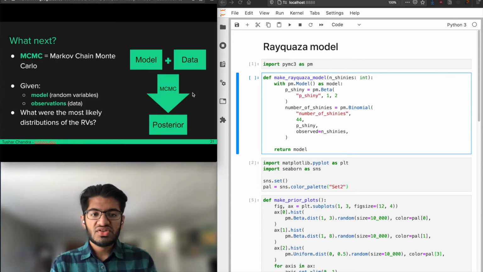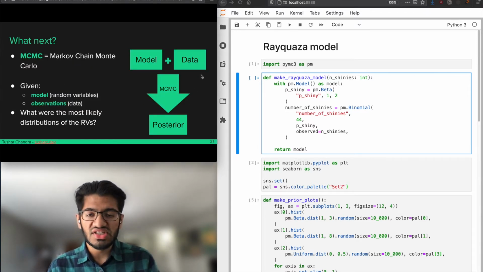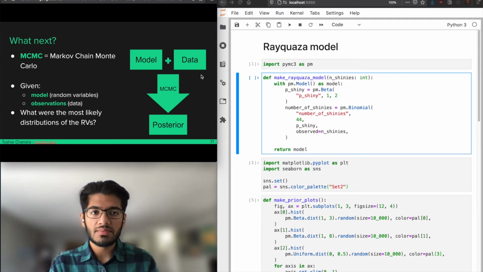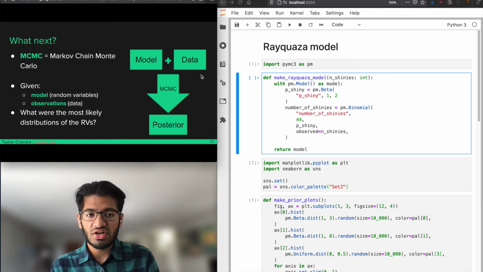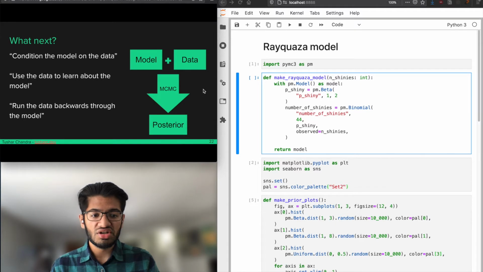Okay? So what comes next is what we call Markov chain Monte Carlo. And Markov chain Monte Carlo is how we go from our model, which are our random variables, p shiny and number of shinies, plus our observations, which is the number of shinies that we actually saw, to what we call a posterior distribution. There are lots of ways to think about this, but one of them is saying that it combines your model and your data and then infers the most likely distributions of your random variables. You can condition your model on the data. You can use your data to learn about the model. You can run your data backwards through the model.